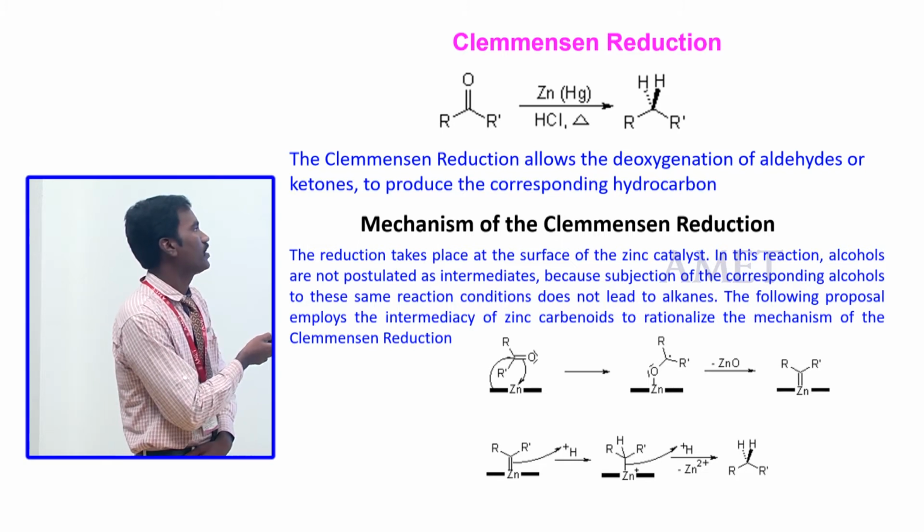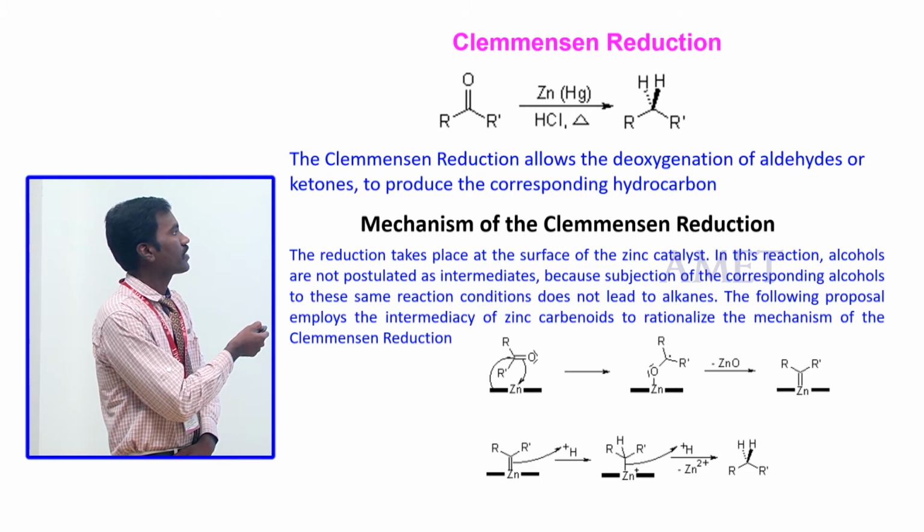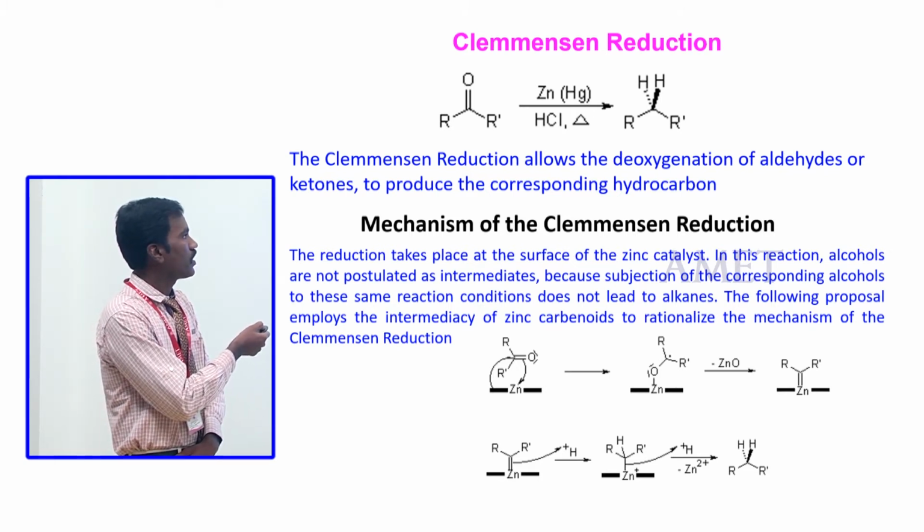Zinc is dissolved in concentrated hydrochloric acid, free electrons are available in the zinc atoms. This zinc atom donates an electron which goes to attack the carbonyl compound, here the oxygen double bond is shifted to oxygen. Now again one more electron goes to attack the carbonyl carbon, and again the alcohol is protonated.